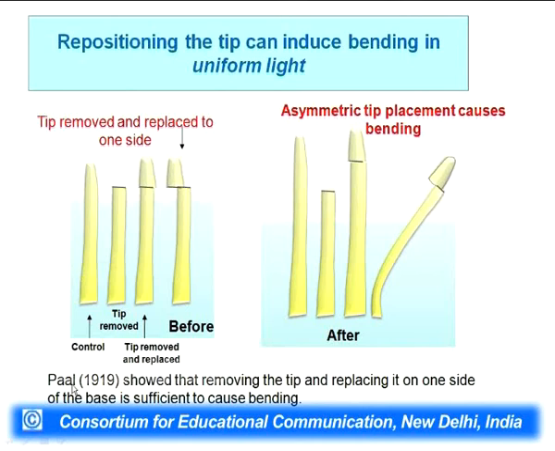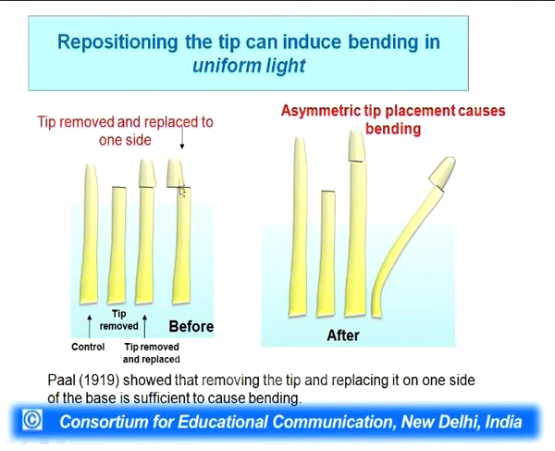This was a scientist, Paal, in 1919, 6 years later. The experiments are again very simple, very similar. What he did here is they had a control coleoptile. In one case the tip was removed, and then in two other cases the tip was removed and placed back in the same place.